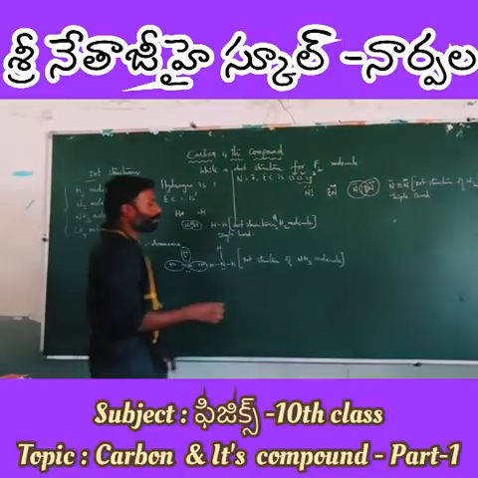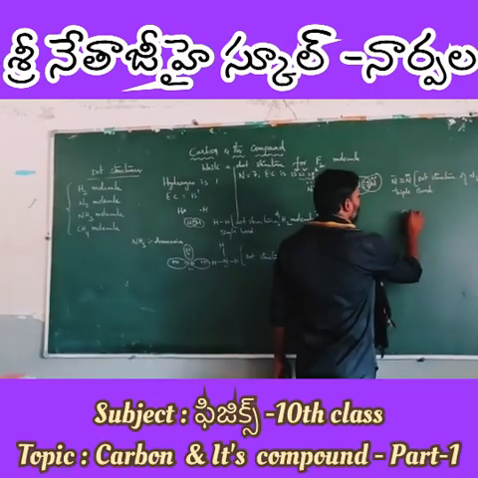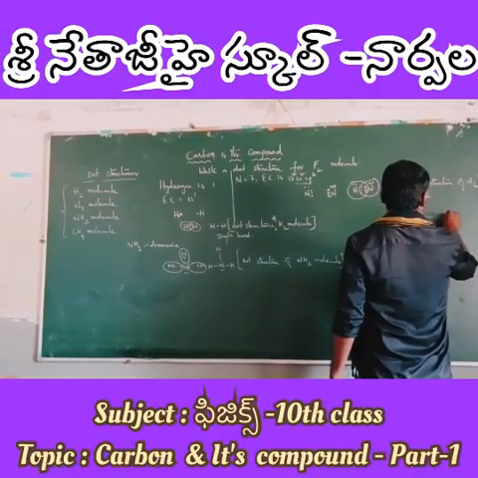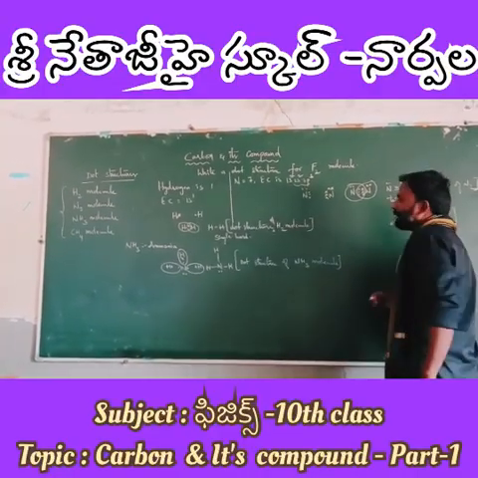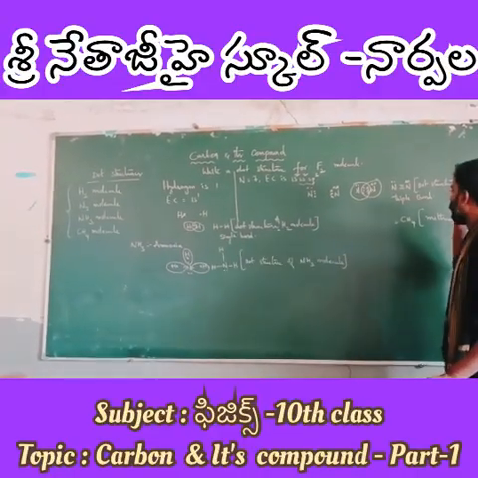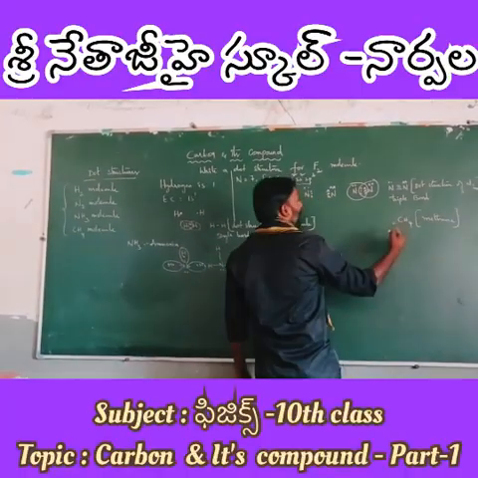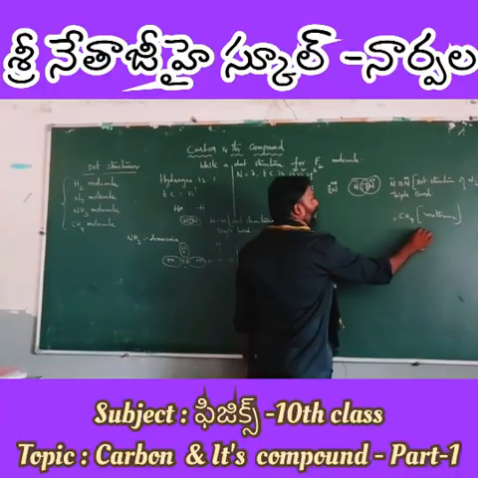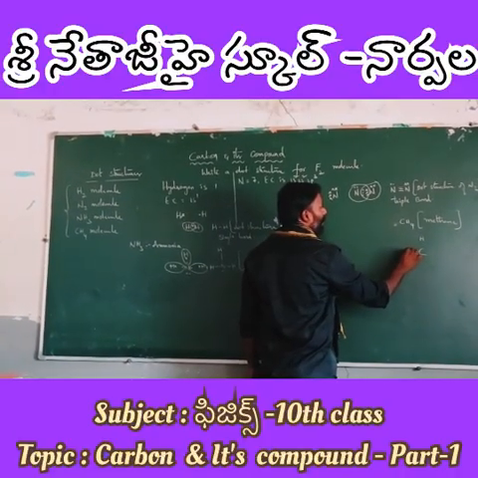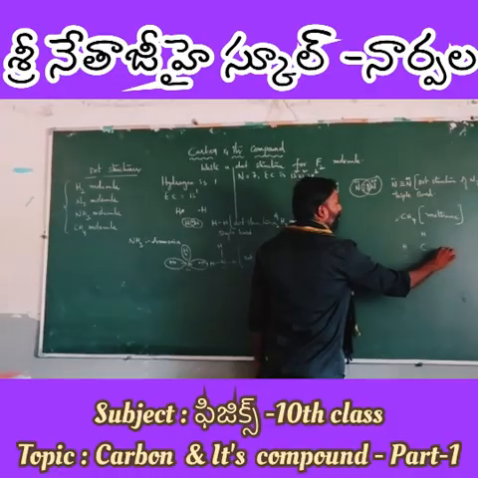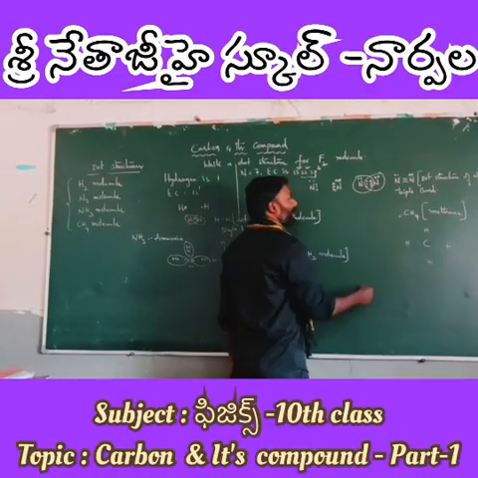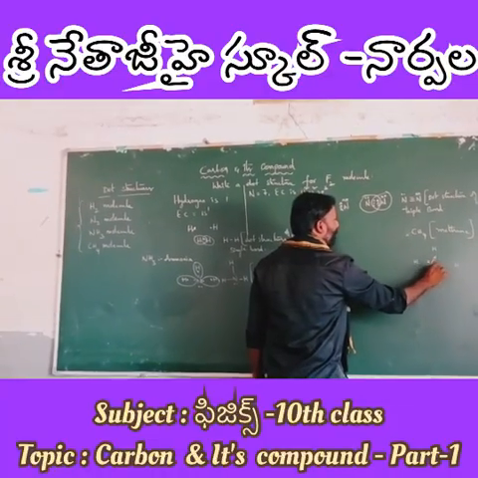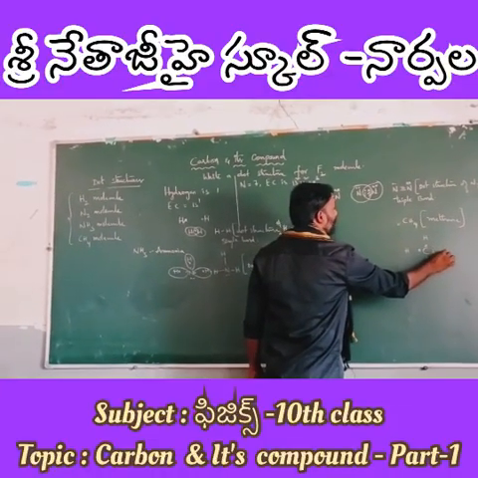Next, the last one, that is CH4. CH4 is the formula for methane. The element which is least in number should be written at the center, and the 4 hydrogens must be written on 4 sides. You know very well, carbon is tetravalent, therefore carbon contains 4 valence shell electrons.